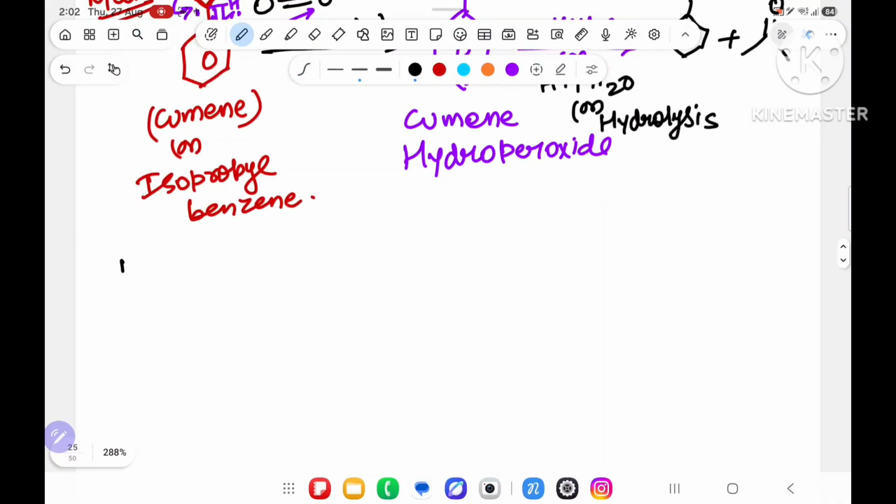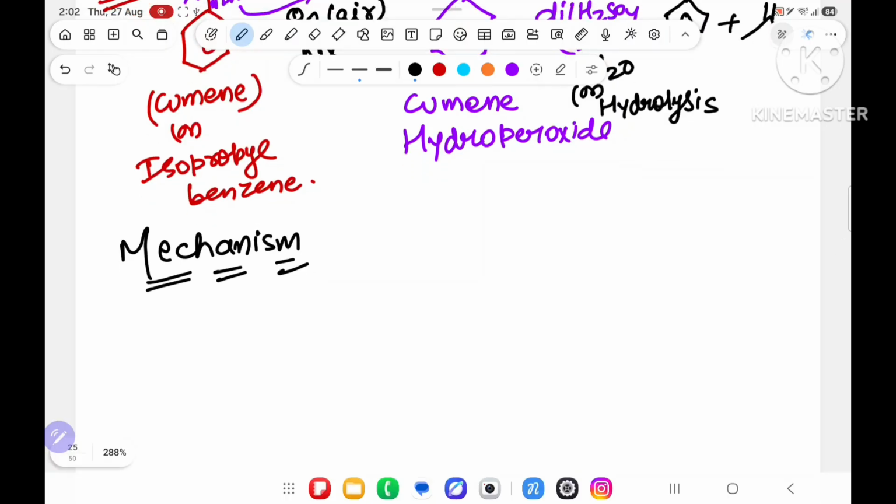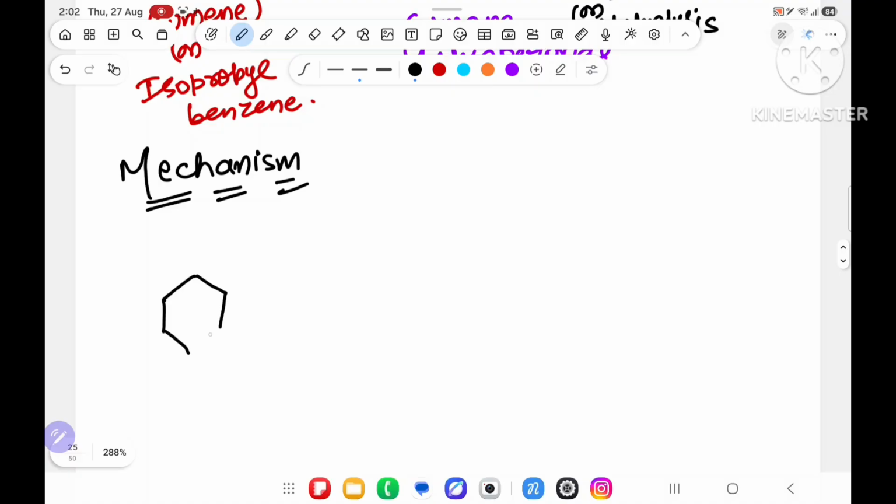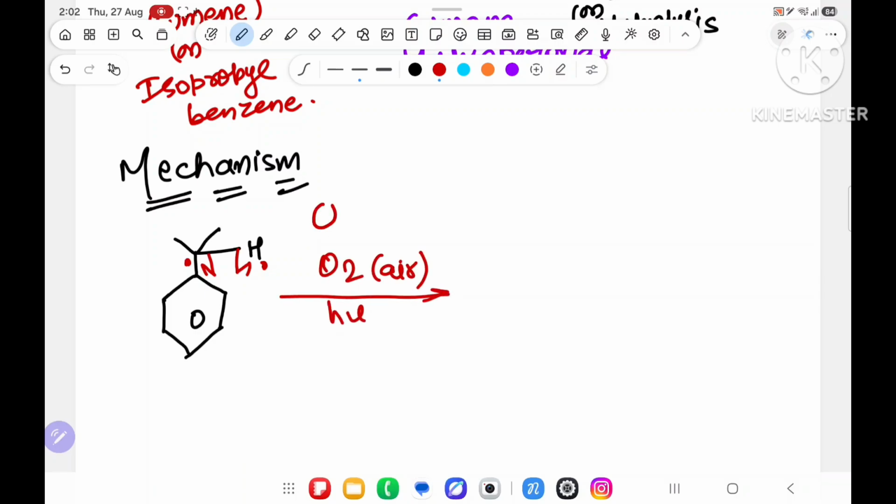Now, if we see the mechanism, first of all, we will have cumene with a hydrogen over here. This will do homolytic cleavage, here a dot, here a dot. Over here O2 is there. In presence of air and light, O2 will also do homolytic cleavage. This dot will attack one oxygen, and this oxygen dot will attack the other oxygen, and you will get a structure something like this.